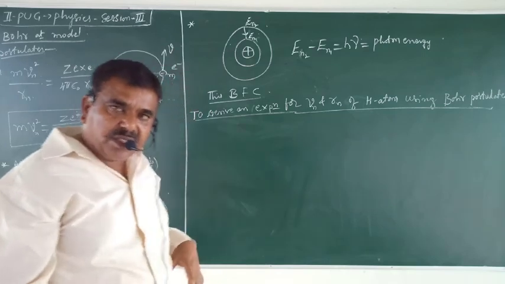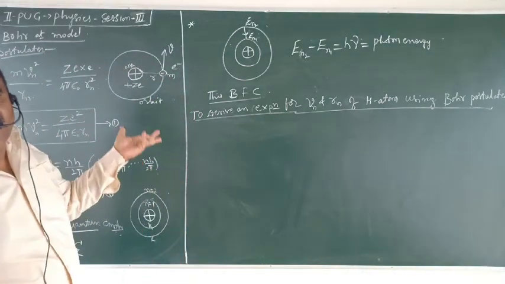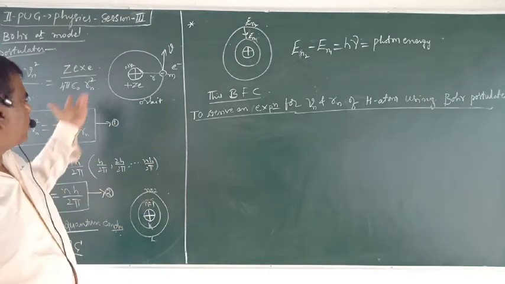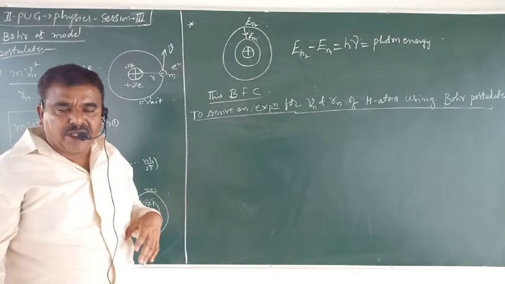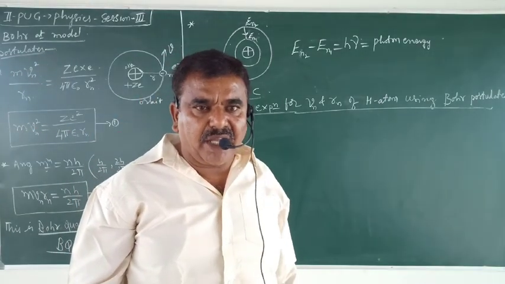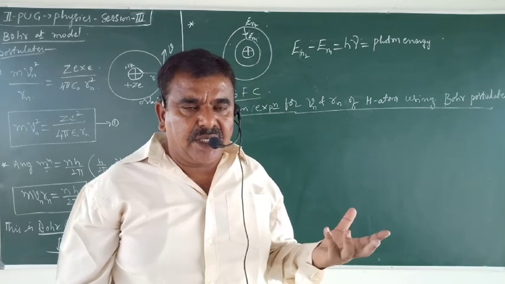If we apply these three postulates to hydrogen atom, that application of these postulates to hydrogen atom is called Bohr's theory of hydrogen atom. Okay? So what does Bohr say?